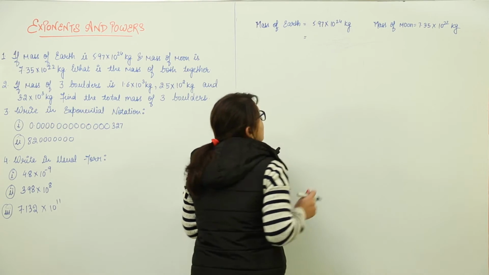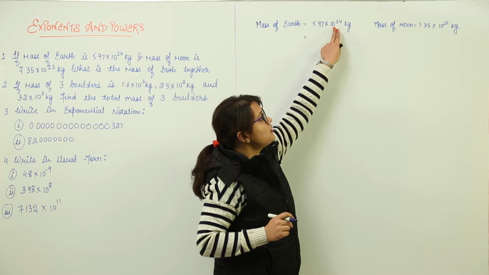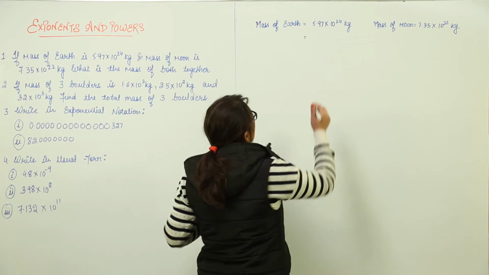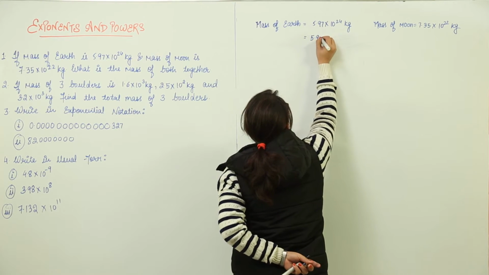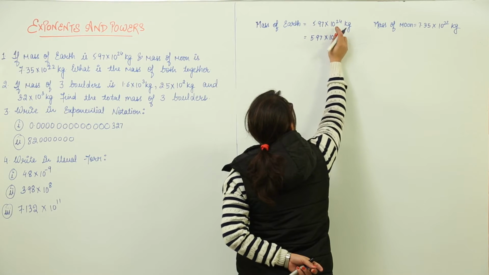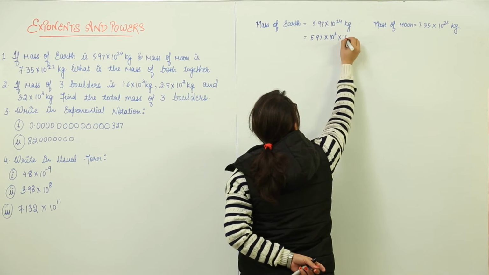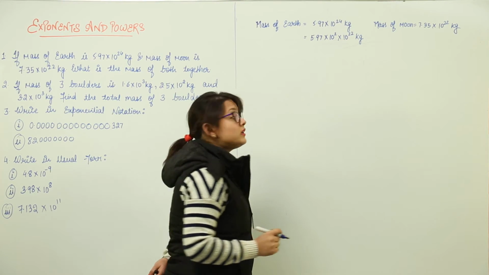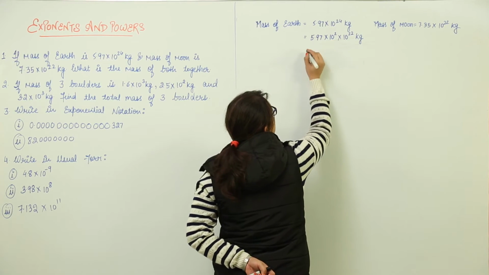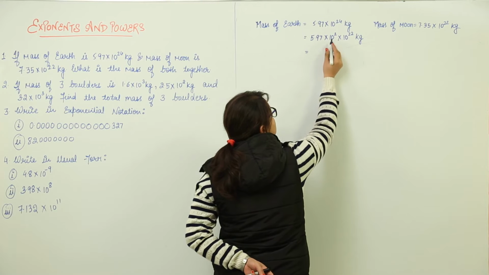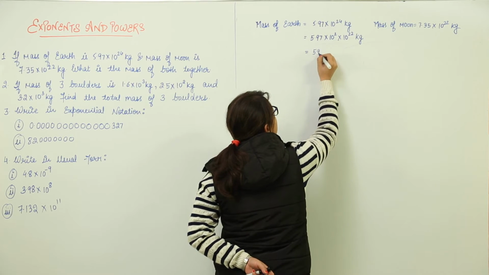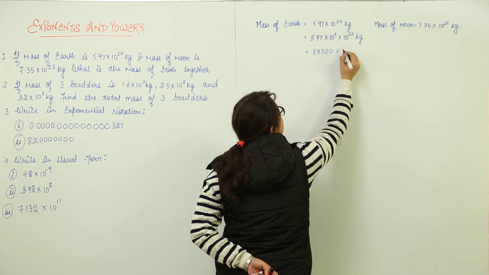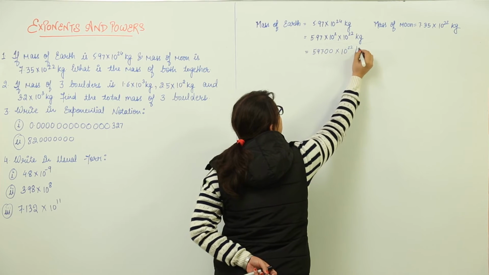Okay, we have to convert them into the same exponent form. So, we can see that this has the exponent 10 raised to power 24 and that has 10 raised to power 22. So, what we can do over here is convert this. How come? 5.97 into, we can separate 2 and so here we will remain with 10 raised to power 2 only. Got it? Now, if you multiply this with this, what do you mean by 10 raised to power 2? It is 100. If you multiply this with 100, 597, 2 zeros and how many decimal places? 2. So, you get 597 into 10 raised to power 22 kgs.